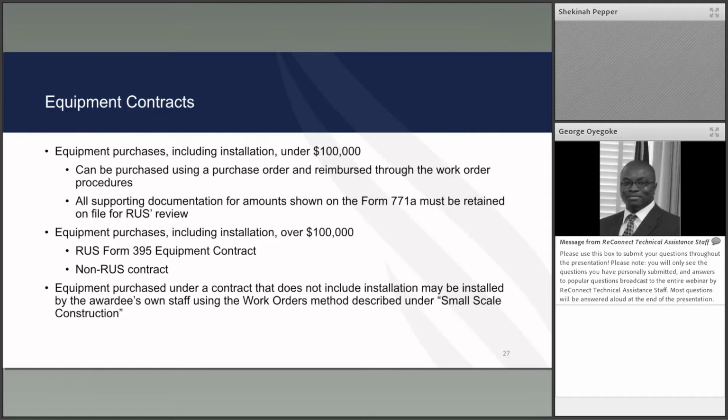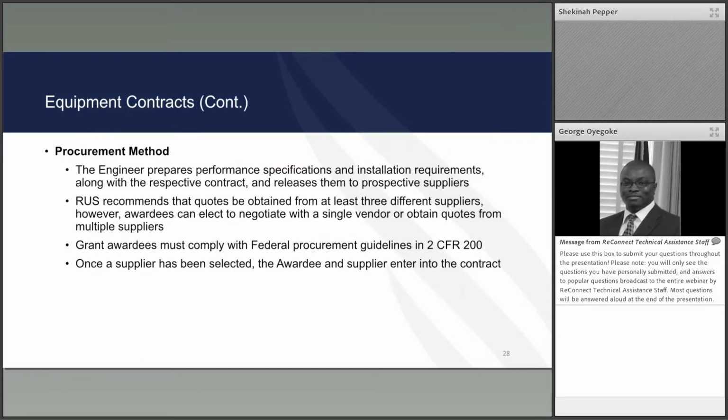Equipment purchased under a contract that does not include installation may be installed by the awardee's own staff using work orders described under small scale construction procedures. And my co-presenter will be going into greater detail in upcoming slides.